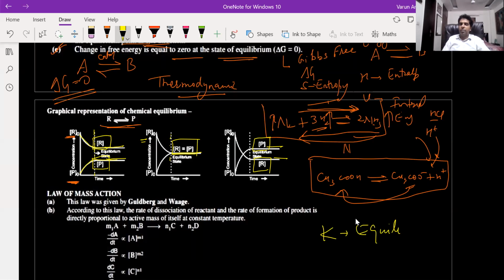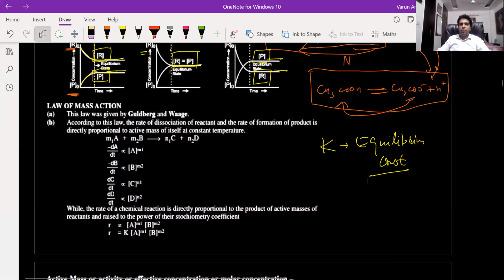So what is equilibrium constant? We'll be discussing this within 5 minutes. So equilibrium constant, as the name suggests, is a constant. What is this? We'll be discussing.